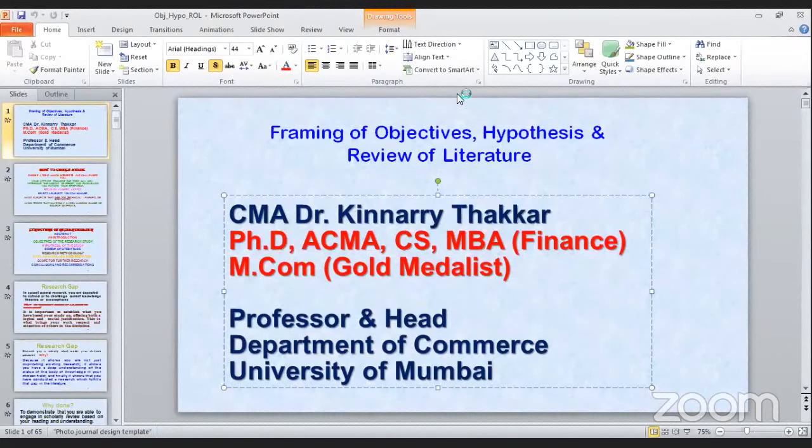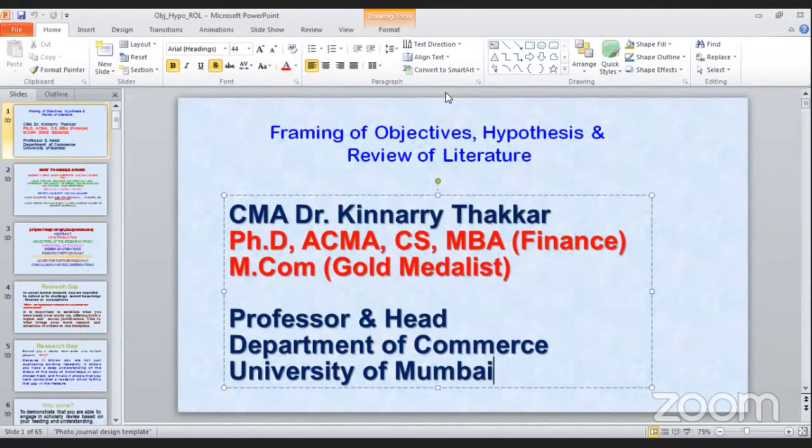So this presentation will be divided into four parts. One is review of literature stage 1. Then we have objectives, framing of hypothesis, comparison of how hypothesis and objectives should be linked, and then the fourth step, which is review of literature stage 2.